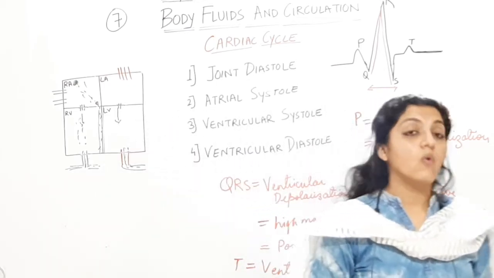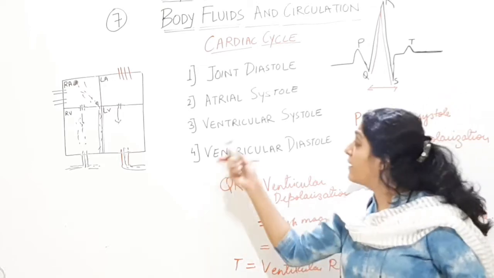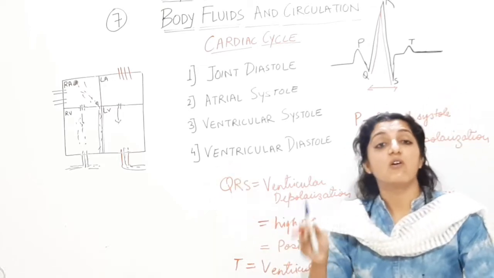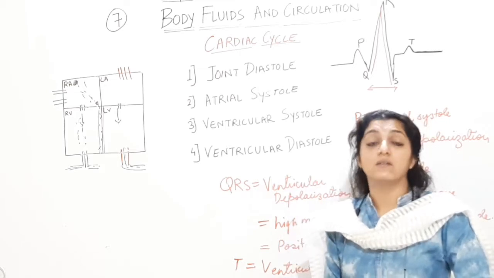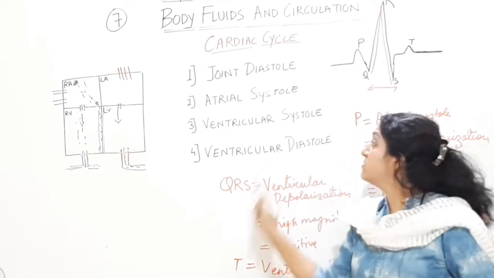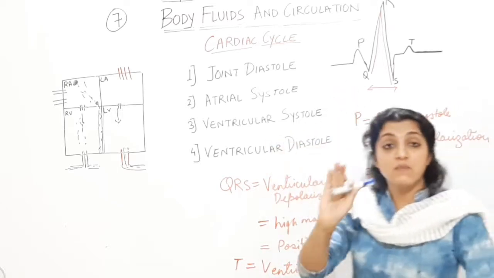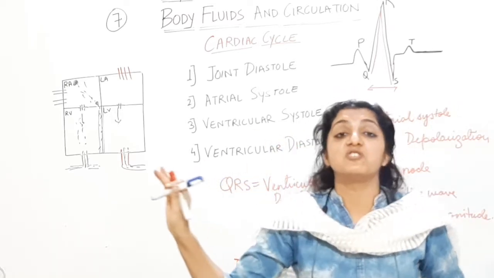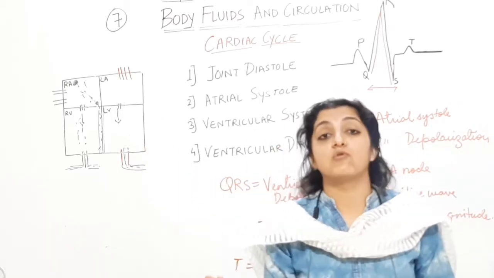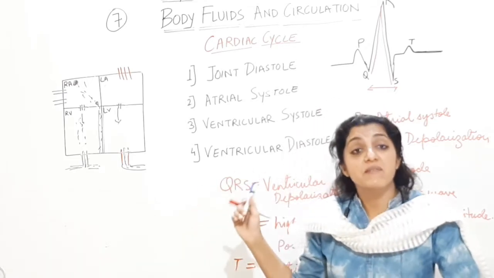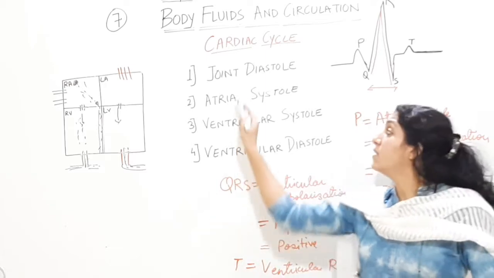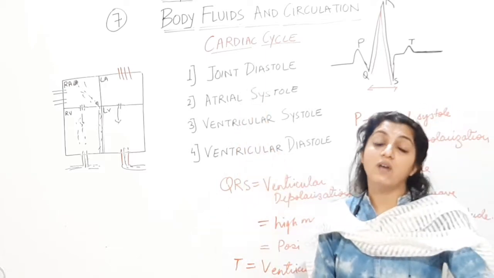So this is how the picture of the cardiac cycle, the rhythmic contraction and relaxation of the heart, can be recorded through a machine, and this graph can be seen on the screen of the machine itself, or you can have a printout also of this paper which is showing you the graphical representation of the rhythmic activity of the heart.